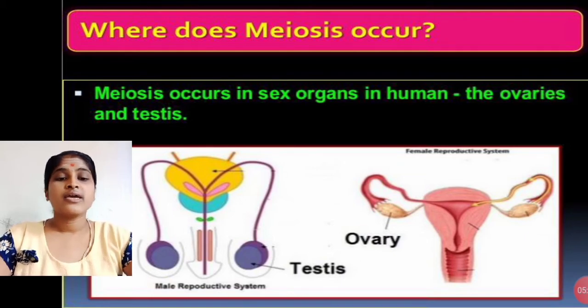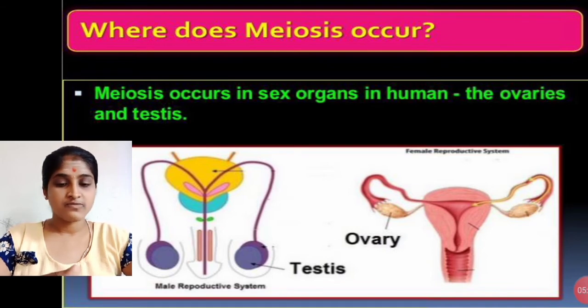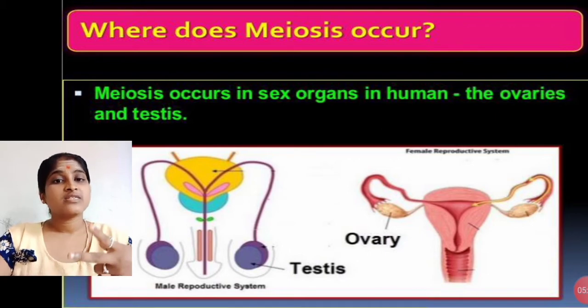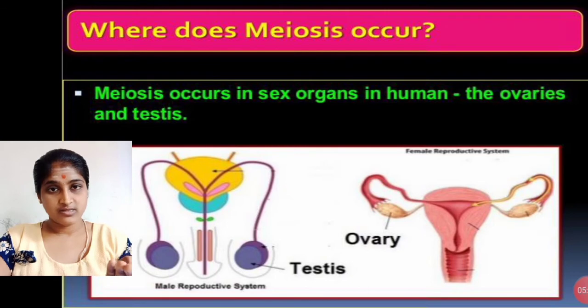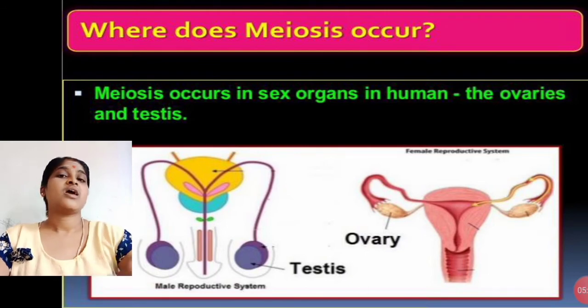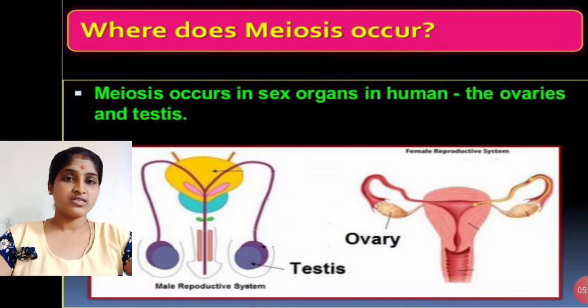The number of chromosomes decreases, so we call it reduction division. Meiosis second is the equational division, where two cells are again divided into four cells. Diploid to haploid, haploid to diploid formation we see in this division.